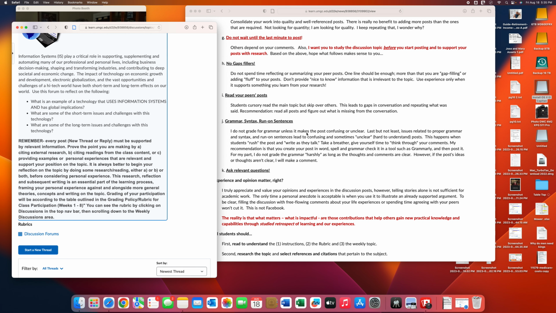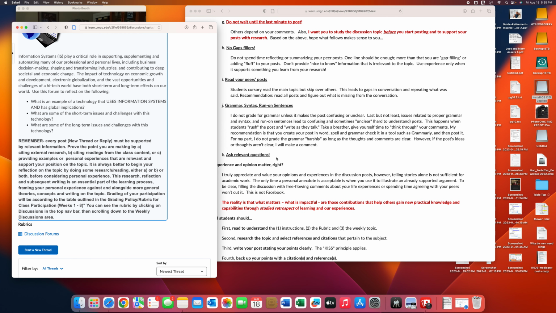Grammar, syntax, run-on sentences. Make sure you check your grammar. There is Grammarly.com that I use. It's a free tool. I'll post more on that later. Just check your grammar. I am not going to grade grammar as long as it makes sense, but sometimes some of the posts are rushed and people write stuff that just does not make sense. You're not going to get credit for something that was just thrown out there.